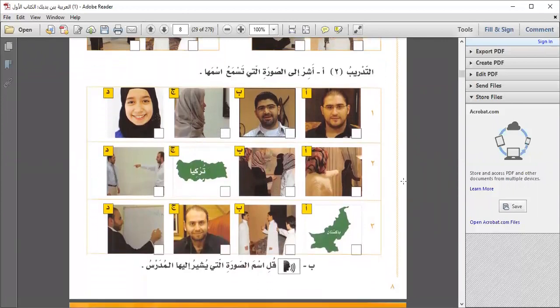Next is أشر إلى الصورة التي تسمع اسمها. Again, it's according to the CD. In that CD, they will use a word, and you have to tick mark or choose the appropriate answer from these boxes. Or I think it's better that you practice for each and every picture here. That it's a boy, you can use huwa or hada for it. Again, a boy, huwa or hada, you can use. A girl, hiya or hadihi. Taliba, you can use it as a taliba, sadiqa, hiya, hadihi, these words, and you must know the meanings of all these.